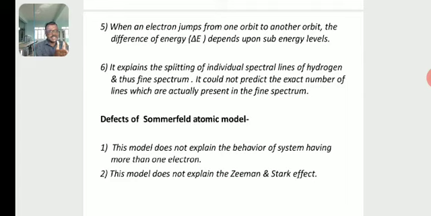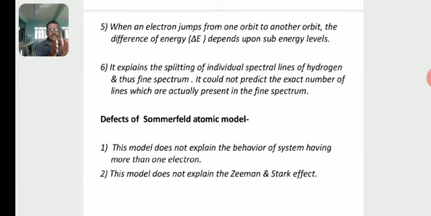H beta is also not single, it consists of a number of states. H gamma is not single, it consists of a number of substates. Similarly H delta, according to Sommerfeld. This is known as the fine structure of the hydrogen atom, the so-called fine spectrum.